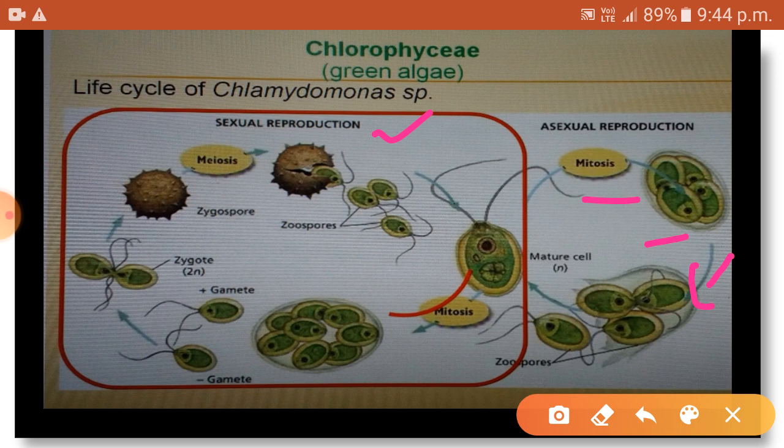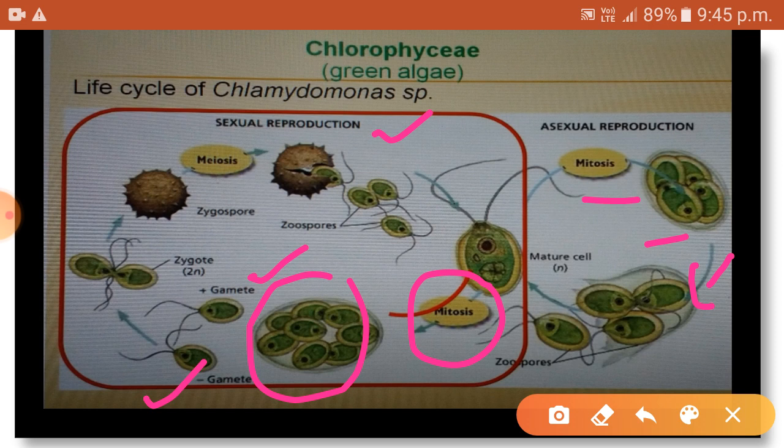Now see the sexual reproduction. Here the Chlamydomonas will undergo mitosis division to form gametes of two different mating types. It could be plus type, it could be minus type. Here the gametes are of the same shape, so we can say the reproduction is isogamous type. In this picture, the two different kinds of gametes came from a single parent cell. Such a parent cell is called homothallic.